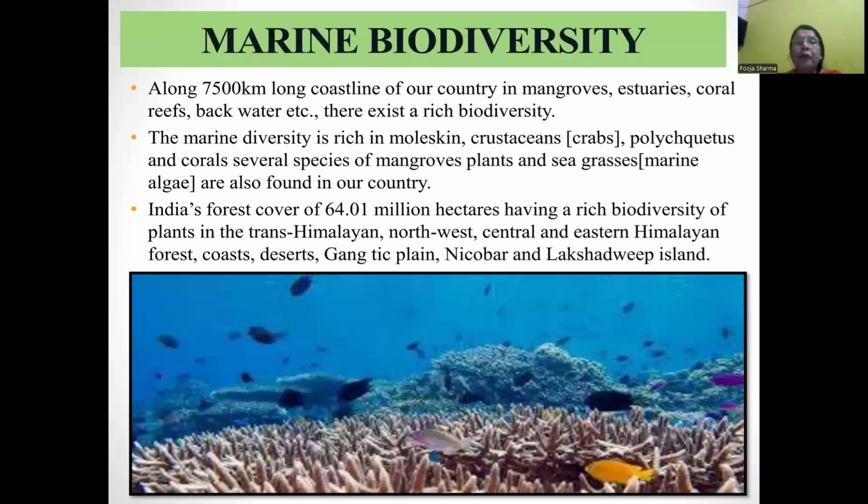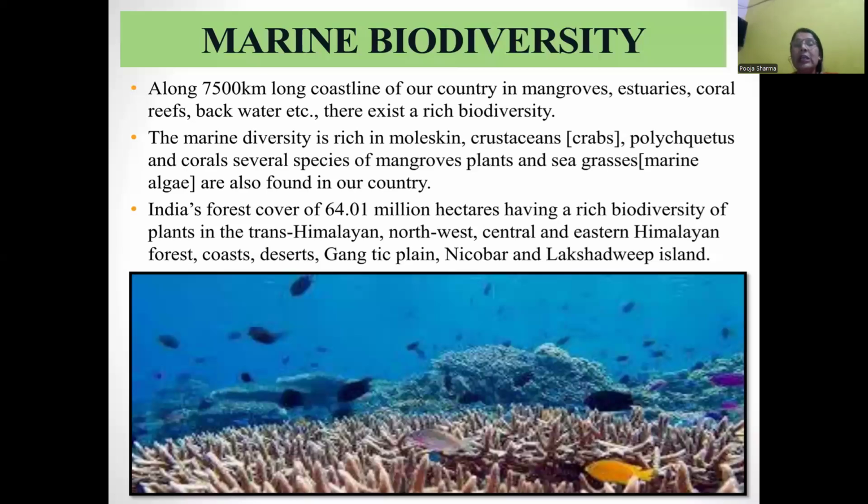India has a large variety of marine biodiversity. Along the long coastline of our country, in mangroves, estuaries, coral reefs, and backwaters, there exists rich biodiversity. The marine diversity is rich in molluscs, crustaceans, crabs, polychaetes, and corals. Several species of mangroves and seagrasses are also found in our country.